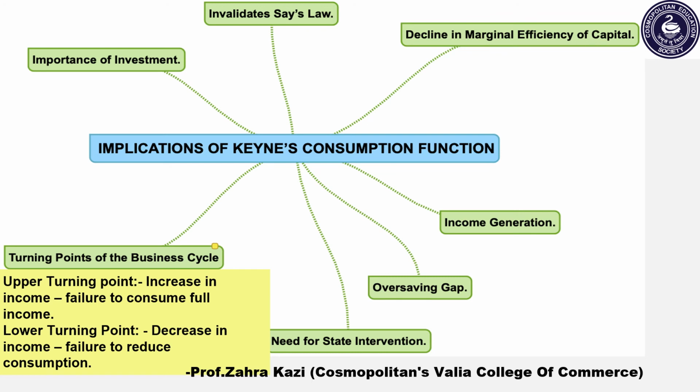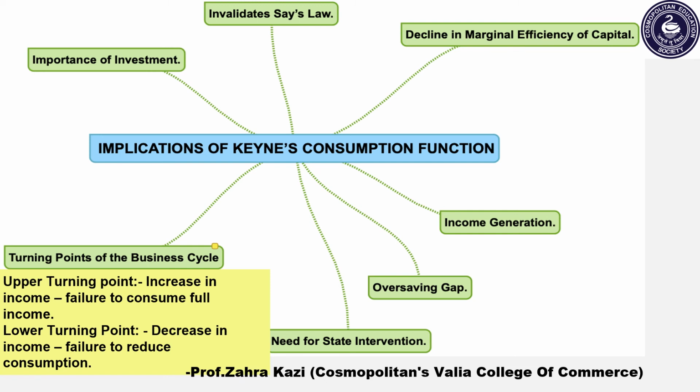The next implication is decline in MEC, that is marginal efficiency of capital. As we already know, MEC is also called the expected rate of profit, that is expected rate of profitability. So MEC may decline when consumption does not increase in the same proportion as the increase in income. As a result of this, there is a fall in demand, and because of the fall in demand, there is further decline in the demand for capital, thus leading to a decline in MEC, that is expected rate of profit.